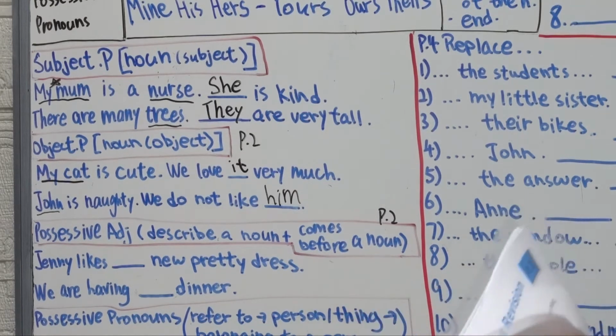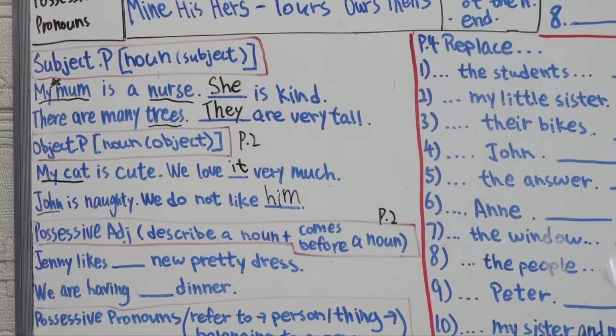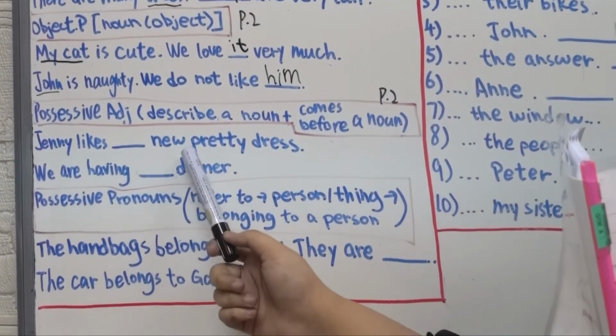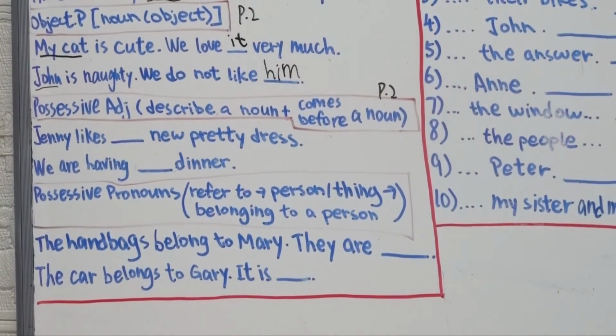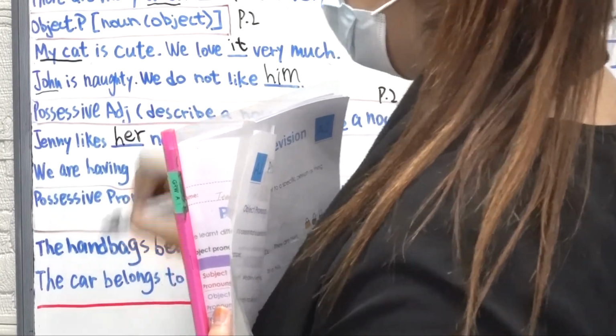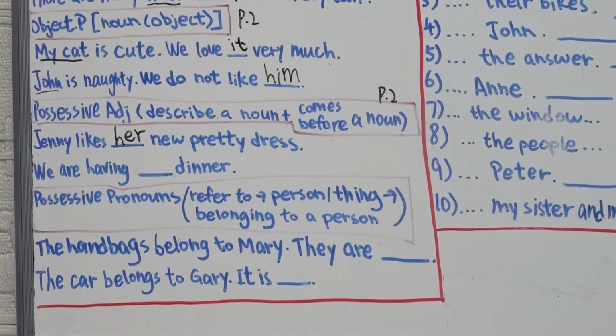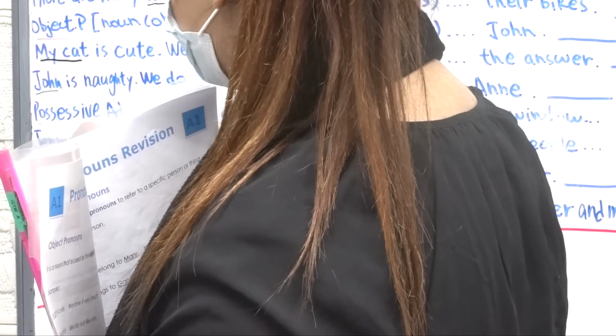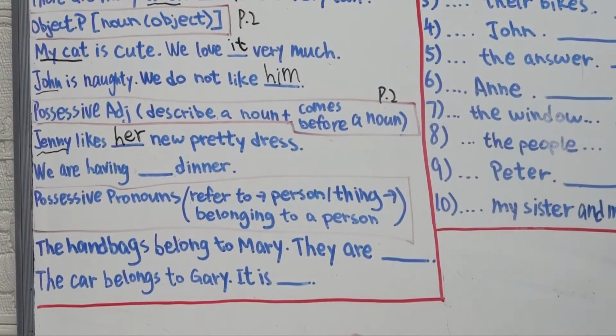Possessive adjective. Very easy. It is used to describe a noun and comes before a noun. Yes. Pretty good. Okay? So let's have a look. Jenny likes her new pretty dress. Here it says her, I know, but how do you know it's her? Which word tells you that? Jenny, right? Jenny tells you that. Good. We have to use her because Jenny is a girl.